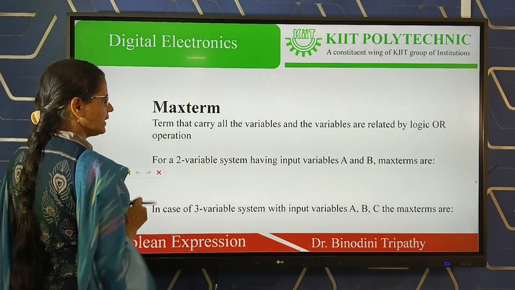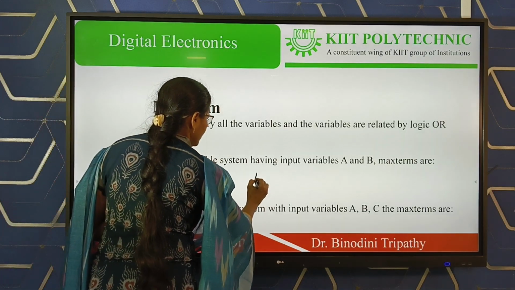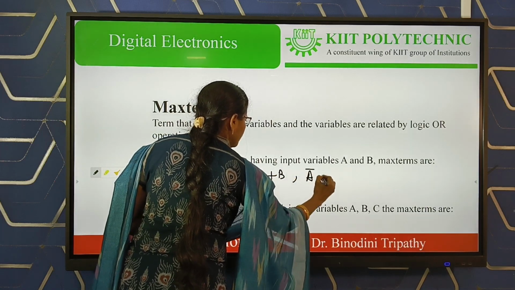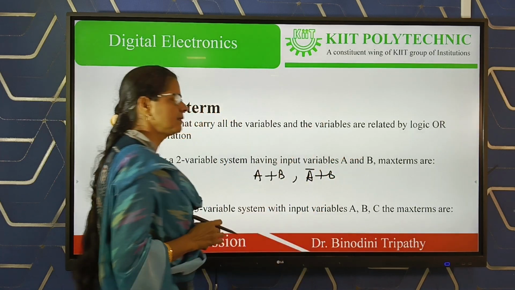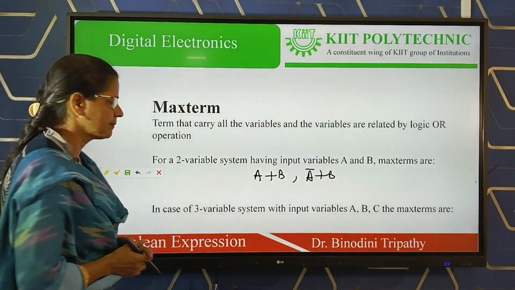a two variable case having variables a, b. The maxterm is given by a plus b, a bar plus b, like that. But in case of minterm, this was a into b, a bar b, like that.